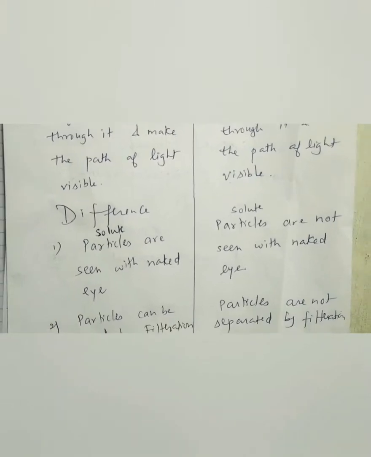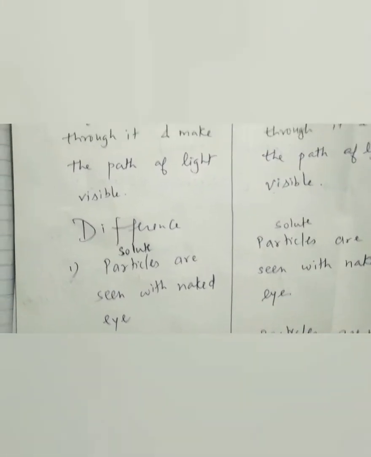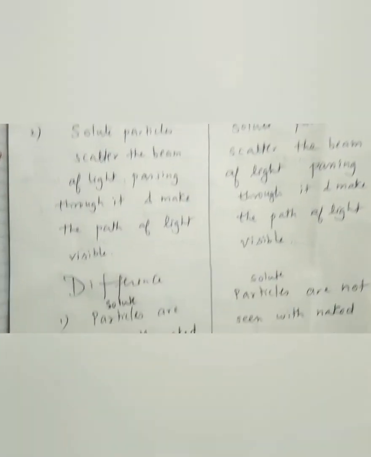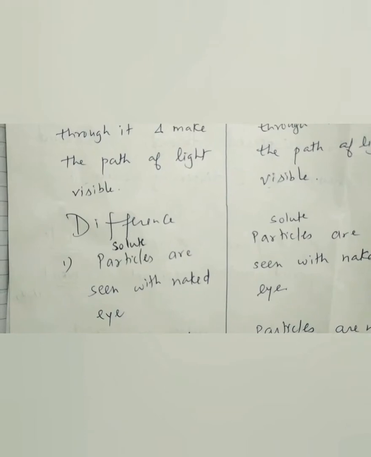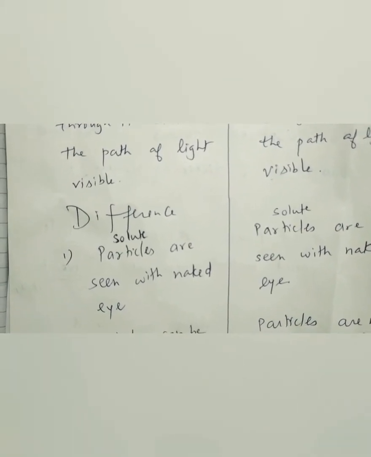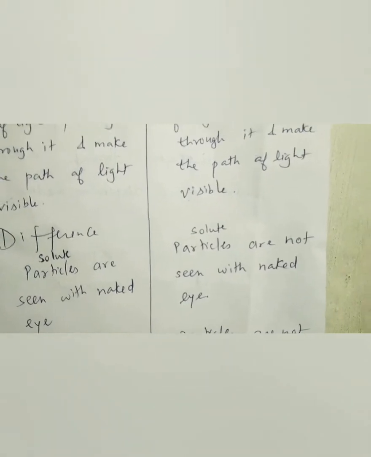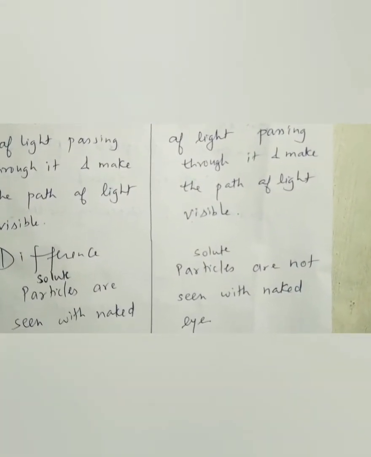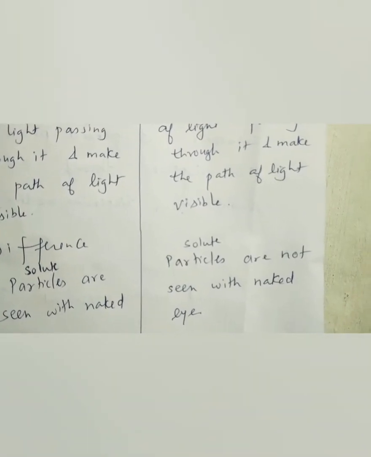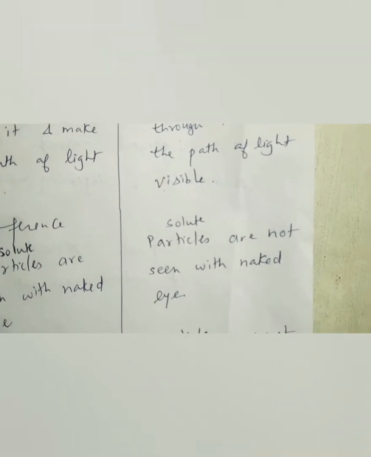The difference is that particles can be seen with your naked eyes in a suspension, like mud water. If you add mud or chalk in water, you can see the chalk or mud. But in a colloid, like milk, you can't see the solute particles with the naked eye.